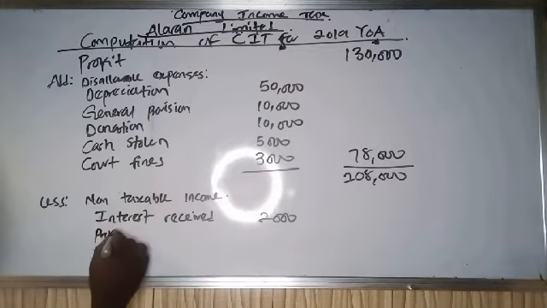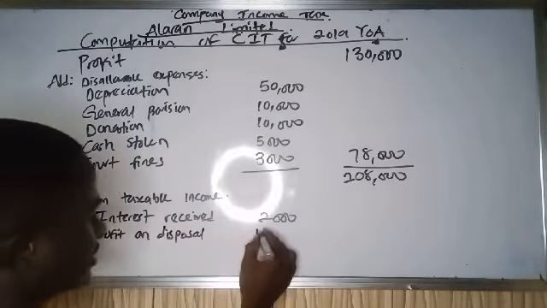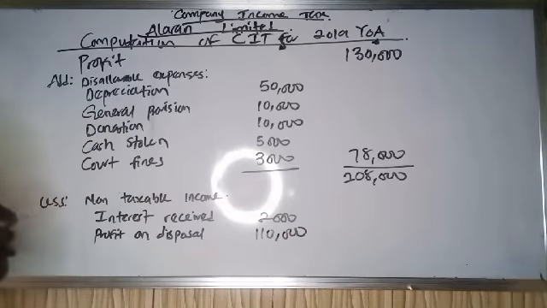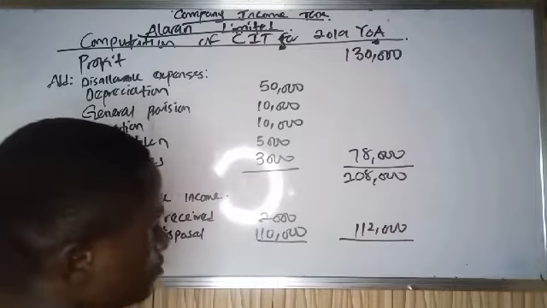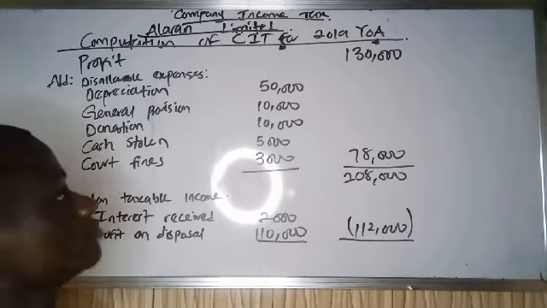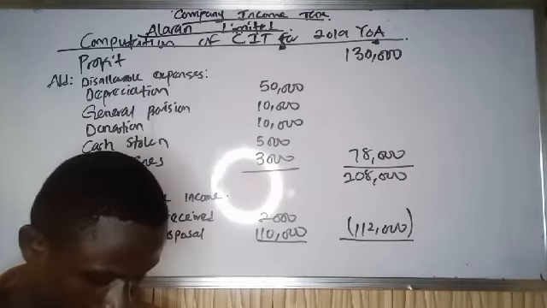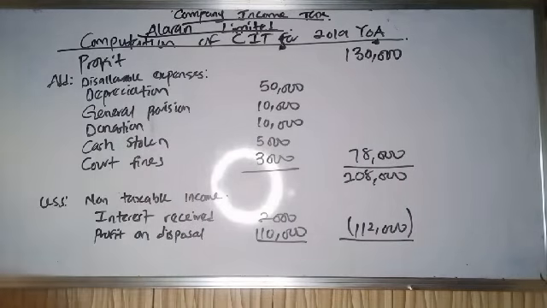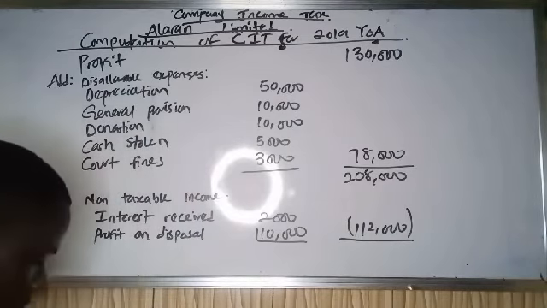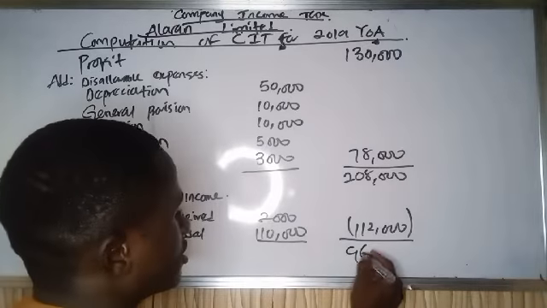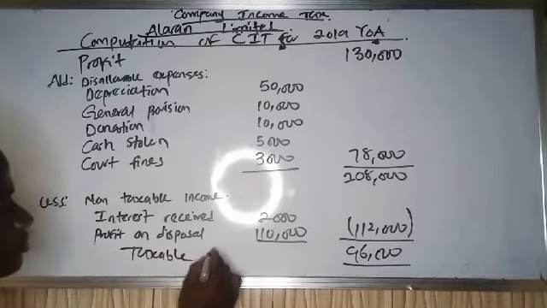Profit on disposal, which is how much? 110,000. So 110,000 plus 2,000 will give us 112,000. So we subtract this from 208,000. 208,000 minus 112,000 will give us exactly 96,000. So this 96,000 is the taxable income.